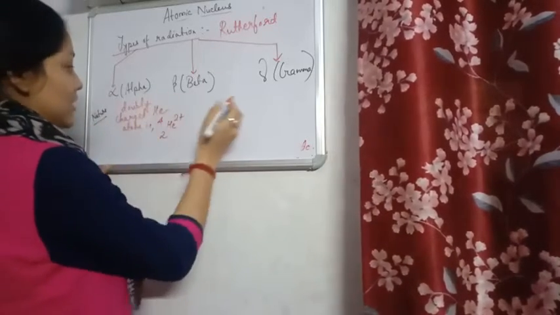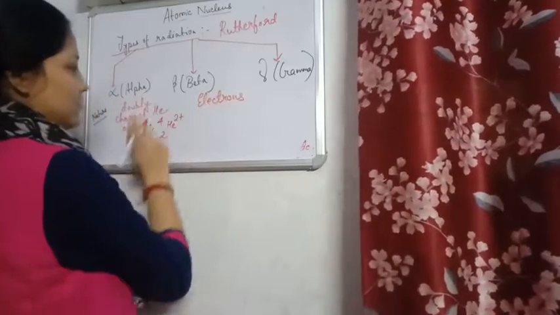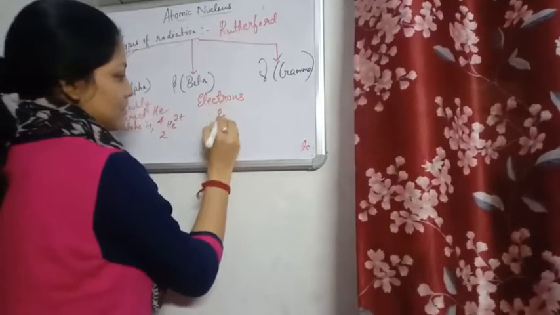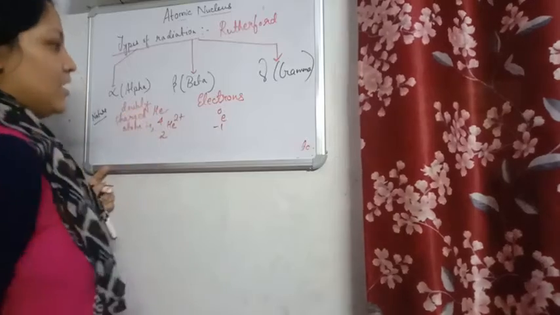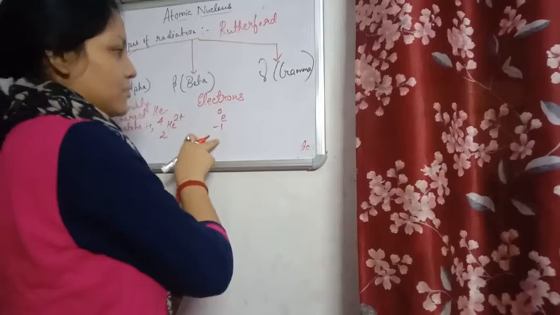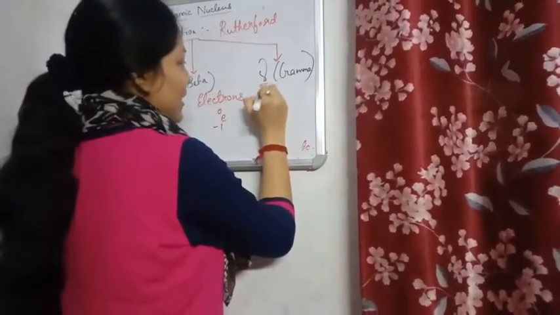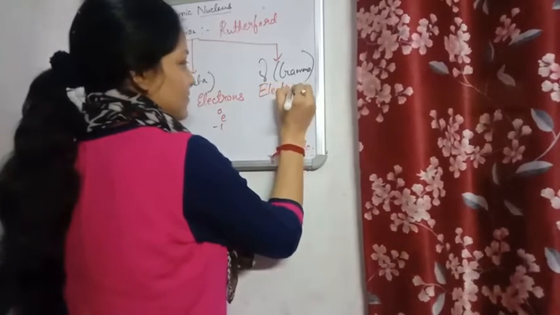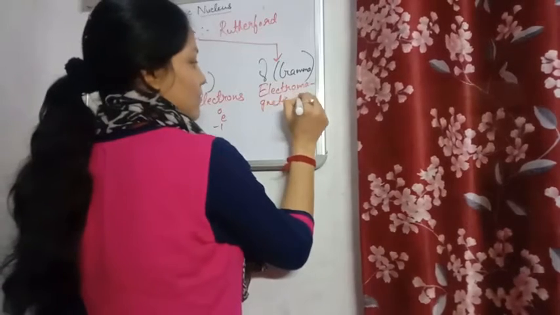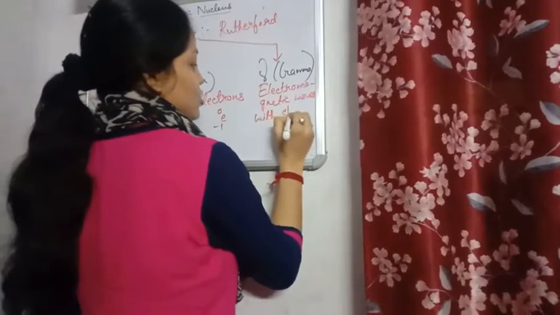Now come to beta. Beta particles, they are nothing but electrons. And the symbol we have as this, -1 and 0 on the top. Now why 0 on the top? Because it has negligible mass, and -1 because it is negatively charged. Gamma, they are electromagnetic waves with shorter wavelength.